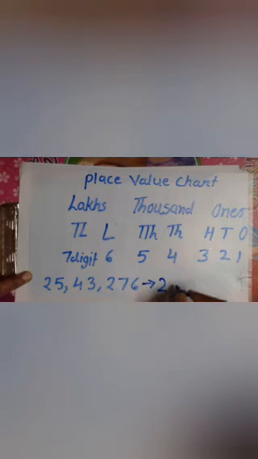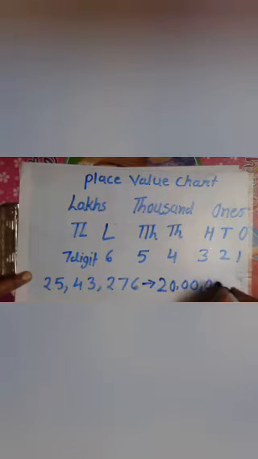If they ask for the number in expanded form, we write 20 lakhs plus 5 lakhs plus 40,000 plus 3,000 plus 200 plus 70 plus 6. This is the standard form and this is the expanded form of the number.